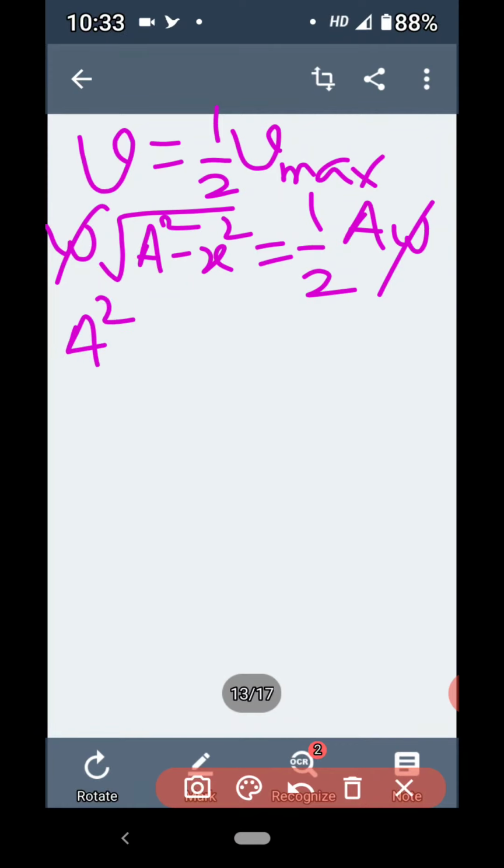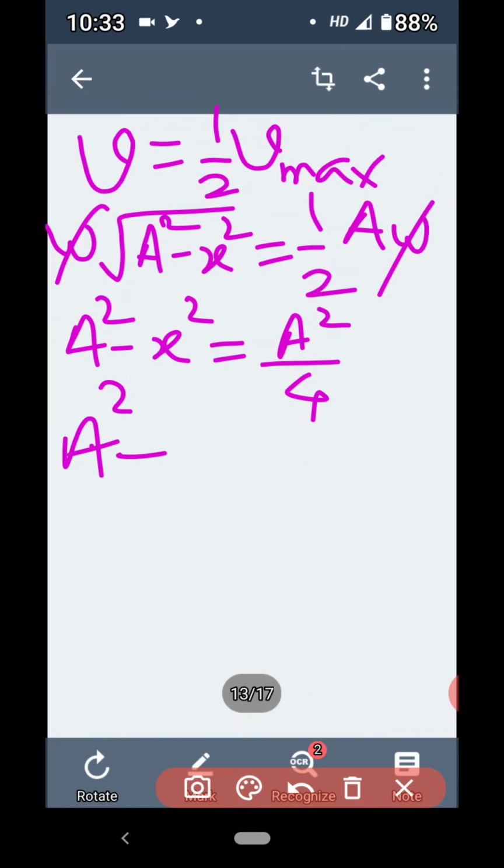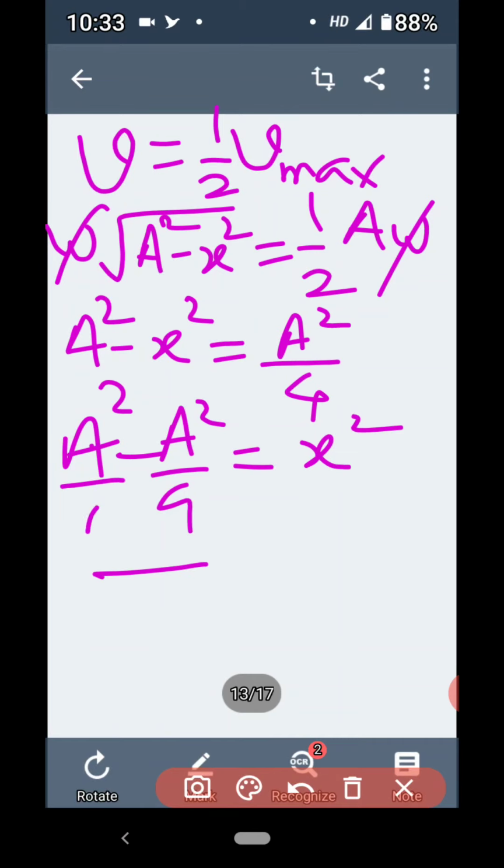We get a square minus x square is equals to a square by 4. Now transfer this a square by 4 to left side. We get a square minus a square by 4 is equals to x square. So if you subtract this, then we get here the 1 is then the denominator. So LCM is 4.